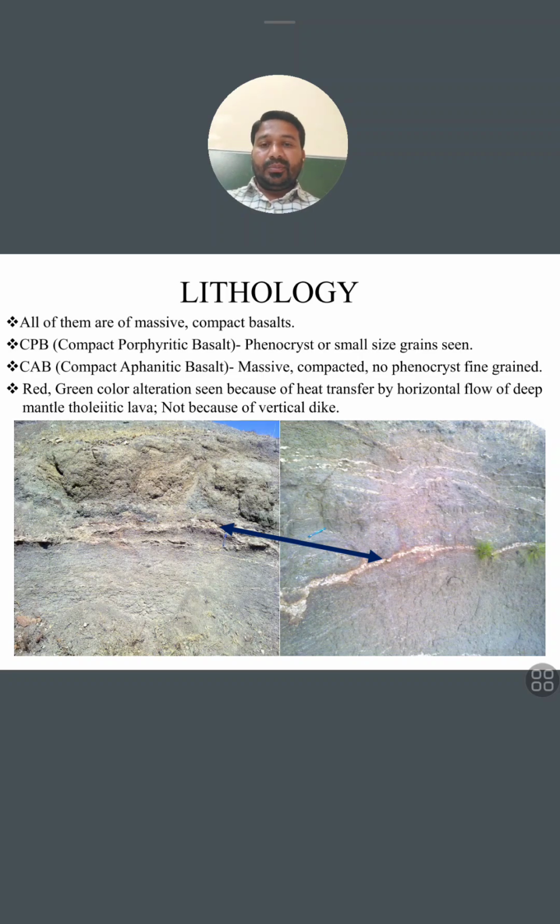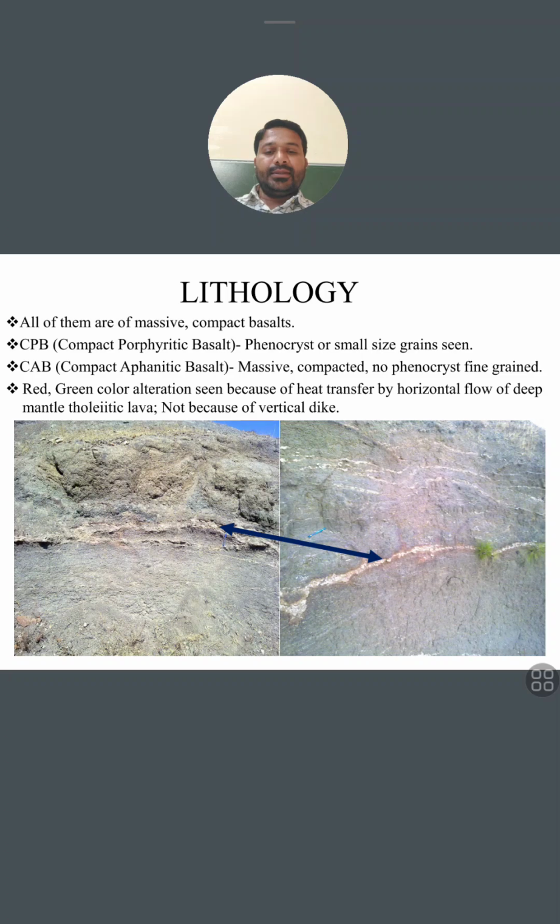If you talk about the lithology, meaning their characteristics, then all of them are massive compact basalts, compact porphyritic basalts having phenocrysts or small-sized grains in them, and compact aphanitic basalts, massive and compacted with no phenocrysts, or fine grained. Or the red-green color alteration is seen because of heat transfer by horizontal flow of deep mantle tholeiitic lava,